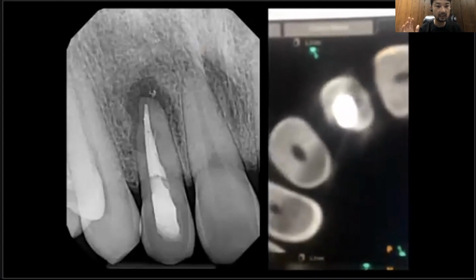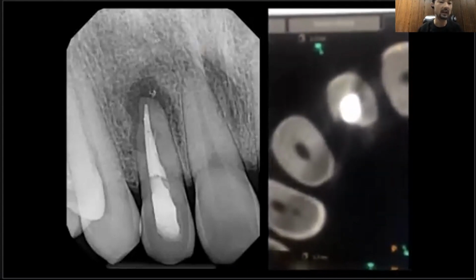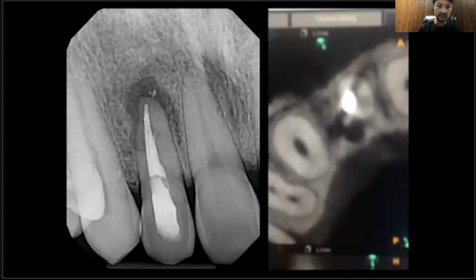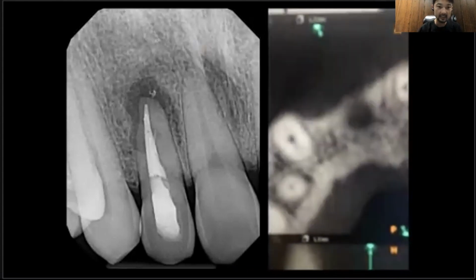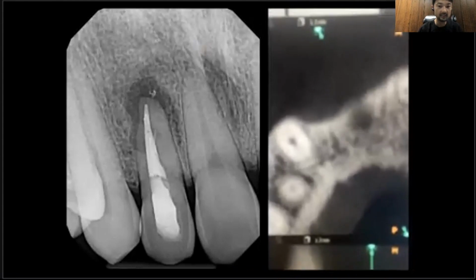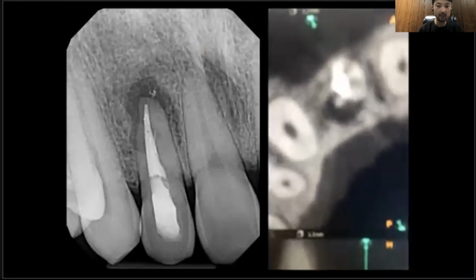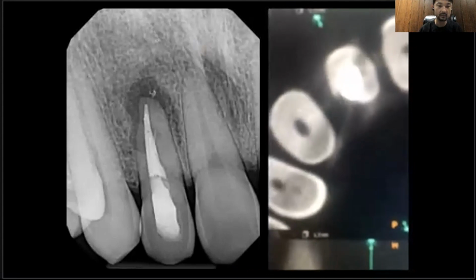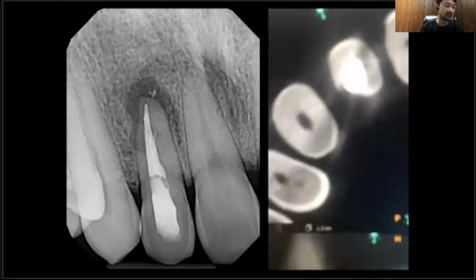So what do you think about this case? It looks like a pure endo lesion, right? You can see the CBCT. It has a deep periodontal pocket on the palatal. What do you think this is? This is the lateral incisor, number 7. Diagnosis was previously treated and chronic apical periodontitis. And looking at the shape of the root,